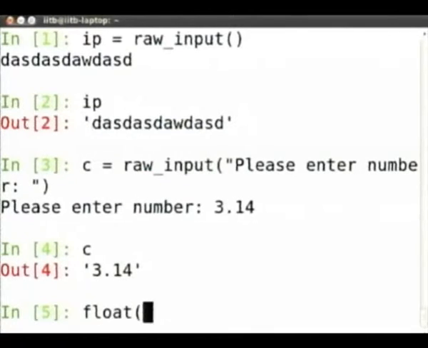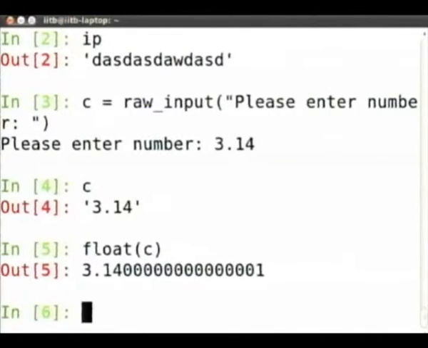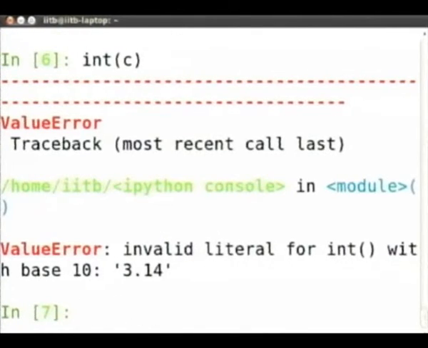How do we convert this to an integer? Not to a floating point number. I can say float of C, it will convert it to a floating point number, or I can say int of C, which will give me an error. It doesn't know how to convert 3.14 to an int. However, can I convert 3? How do I get 3 from C?